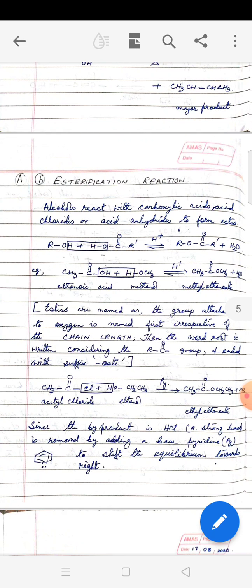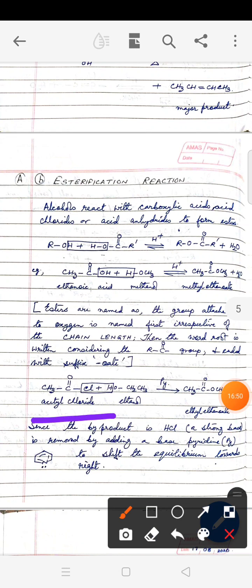You can see here we have taken an example, acetyl chloride, a derivative of acetic acid, reacting with ethanol to give you ethyl ethanoate, and the byproduct formed is HCl. Now HCl is a very strong acid, and organic reactions are usually very slow, and very soon they attain equilibrium.